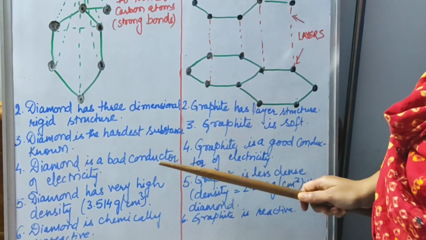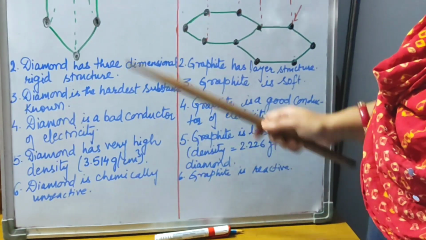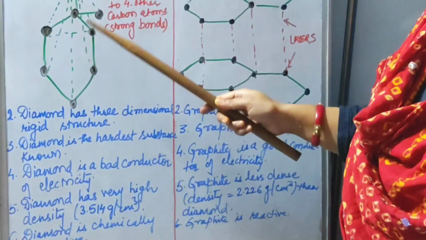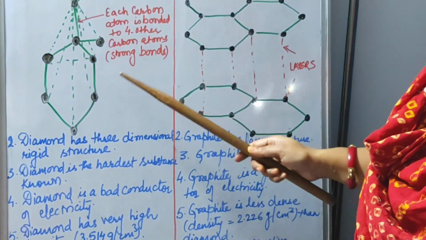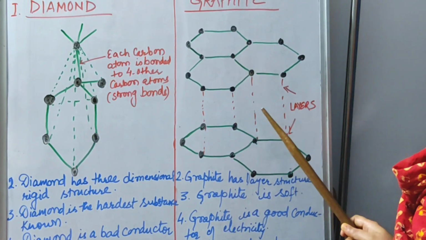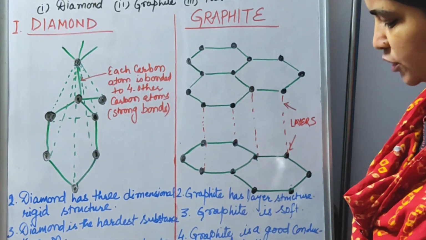This point is a little bit confusing to some of the students, but don't be confused, because as you have seen here, there is no gap between the layers. So how will the electrons move? Electrons need some space to move. However, in this case, there is free space for the movement of electrons. That's why you can see there is a space.